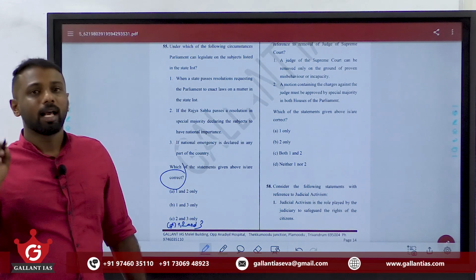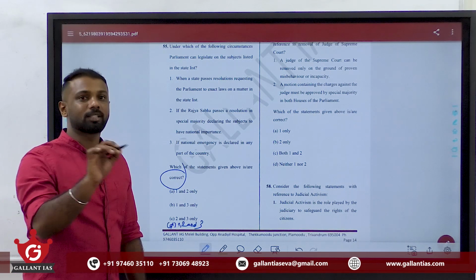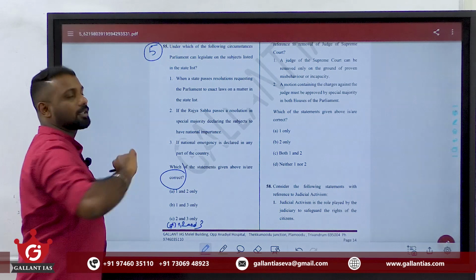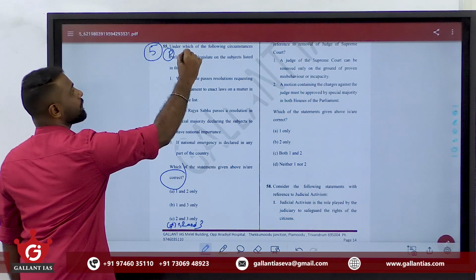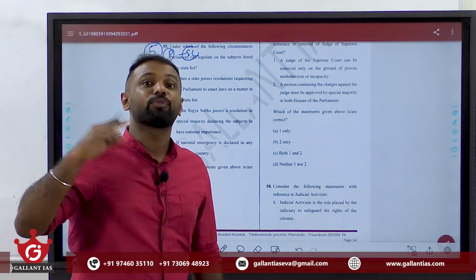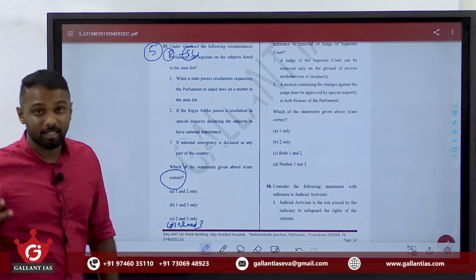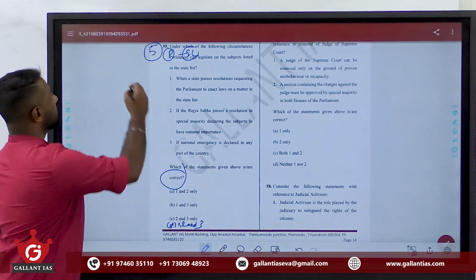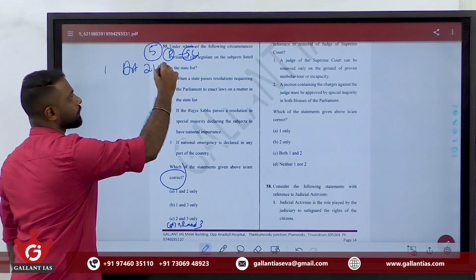Hope you know that under normal circumstances, only the state can make laws on matters under the state list. But there are 5 extraordinary circumstances under which the Parliament is empowered to make law on a subject under the state list. So, under those 5 circumstances, even without a formal amendment to the Constitution, Parliament is empowered to make laws on subjects under the state list. So, those 5 things we are going to learn here. Clear? Among that, one is under Article 249.